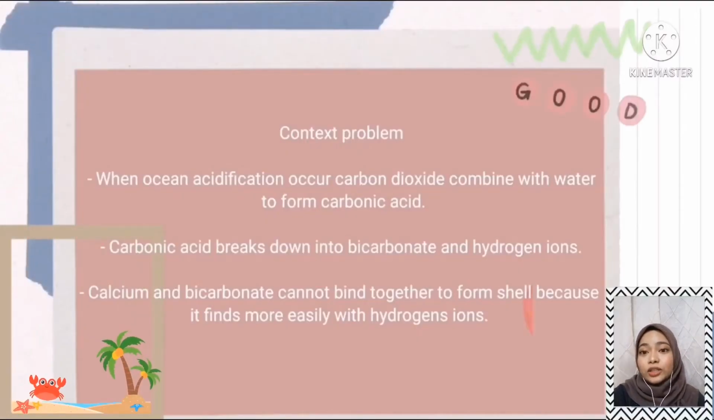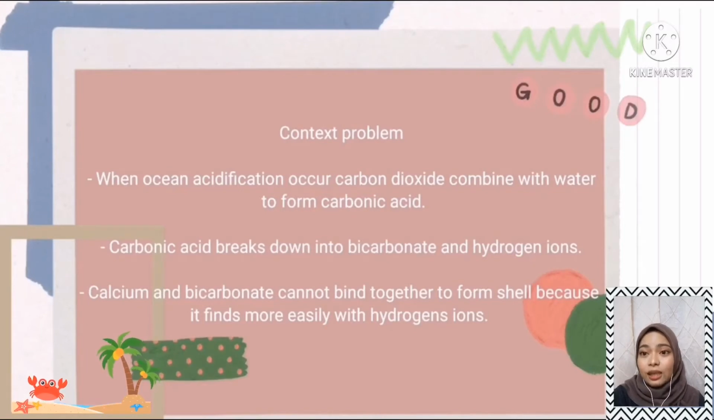Next, what is the concept problem in this case study? Before that, we have to revise back the issue in this case study: ocean acidification can affect marine life when it can disturb the growth, reproduction, and formation of shell in animals. So how does ocean acidification affect the growth, reproduction, and formation of shell in animals?